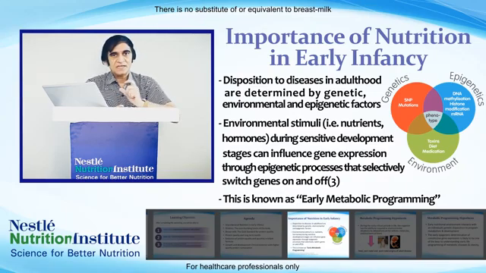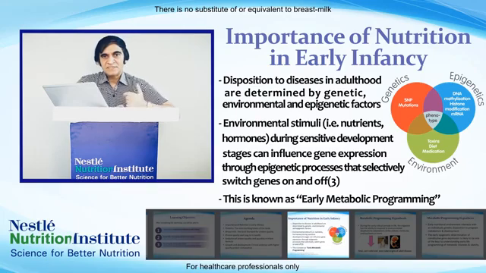Epigenetics are the changes in gene function without affecting the genetic code. What do we mean by genetic code? Genetic code is the genetic sequence. So the epigenetic process brings about changes in the gene function without affecting the main genetic structure, that is, without affecting the DNA sequence. What does epigenetics cause?